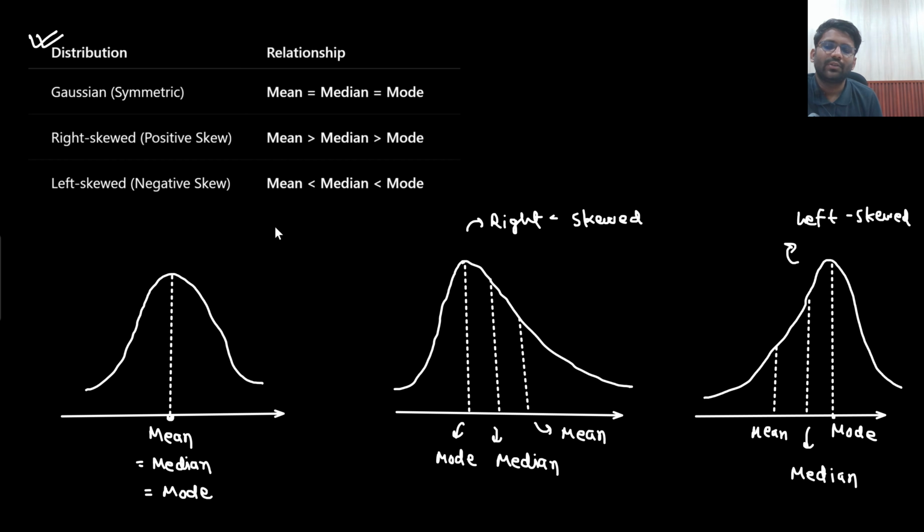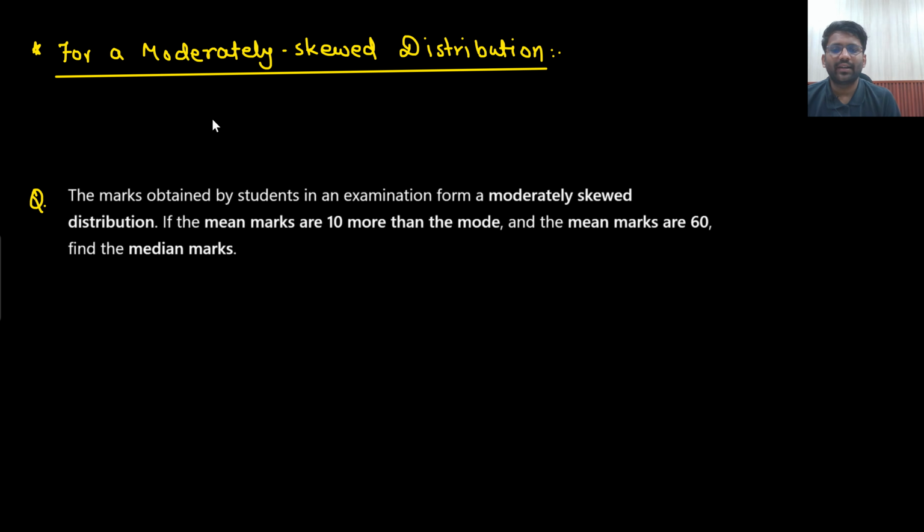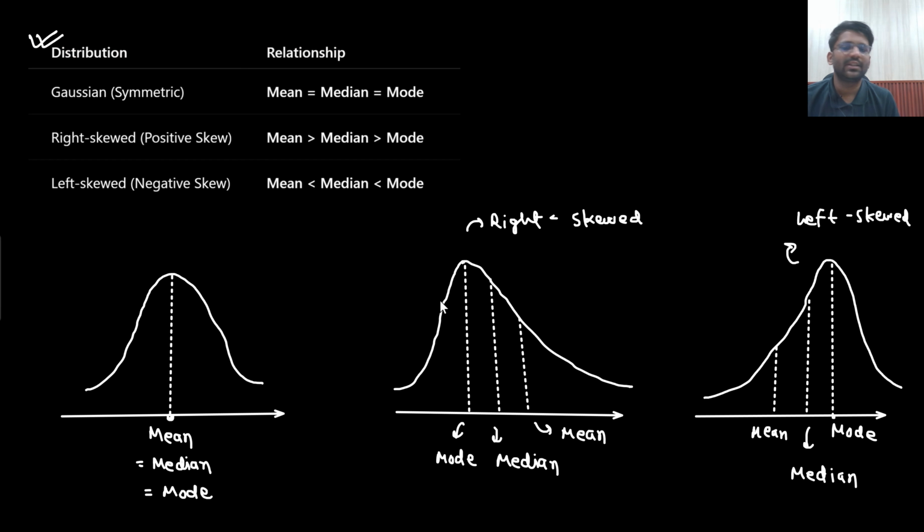Is that clear to you? So this is what we are supposed to remember. This slide only you need to remember, and you will be able to remember it very easily. There is nothing: Gaussian, right skewed, left skewed. Job done.